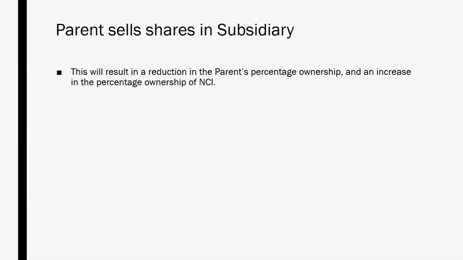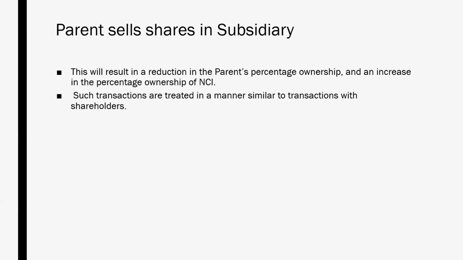Let's take a look at these four ways in which the parent's ownership changes in more detail. First, let's talk about the parent selling shares in the subsidiary. This will result in a reduction in the parent's percentage ownership and an increase in the percentage ownership of non-controlling interests. These transactions are treated in a manner similar to transactions with shareholders.